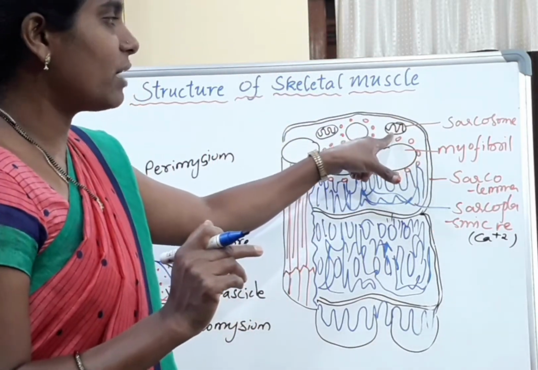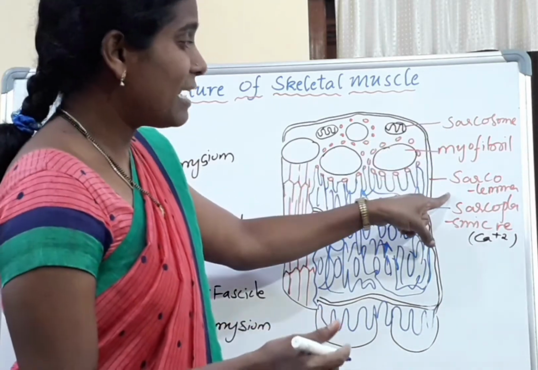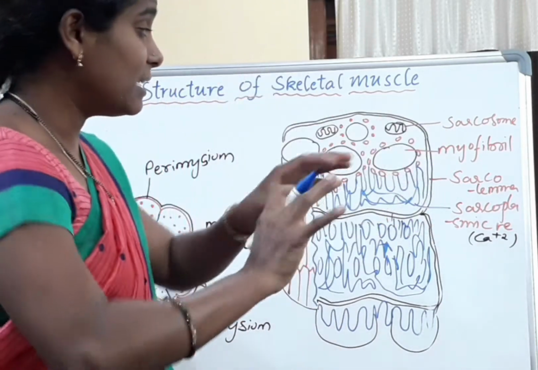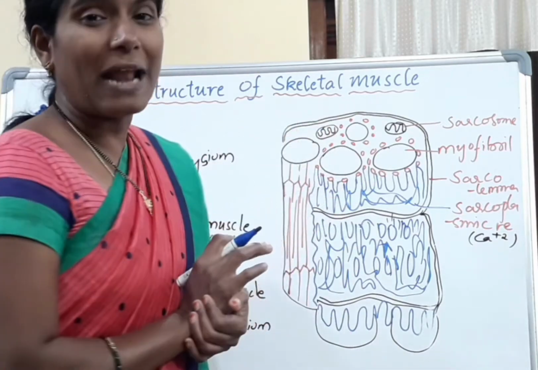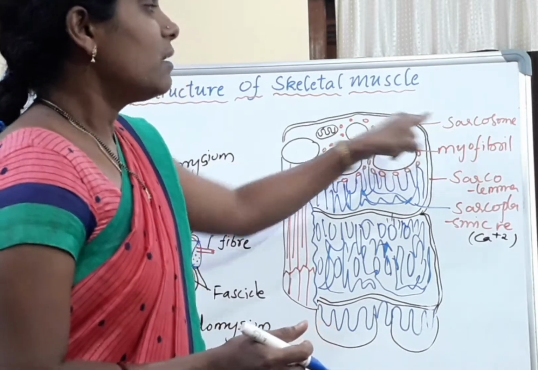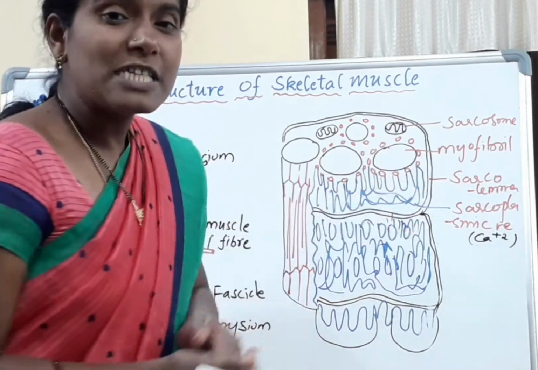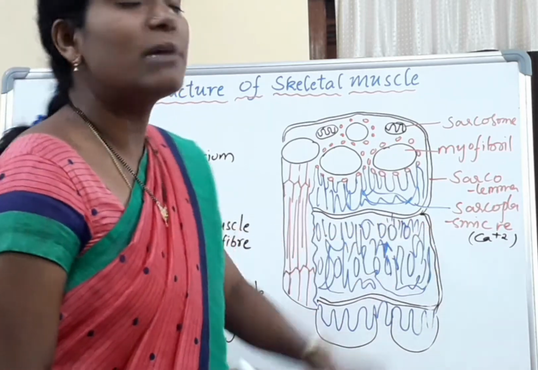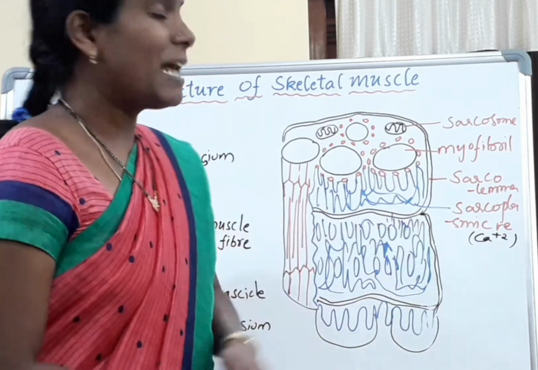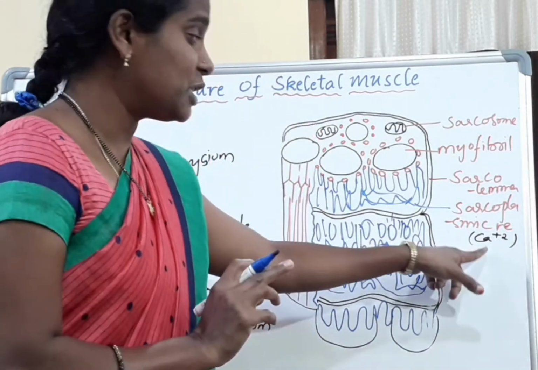For mitochondria, sarcosomes. Inside the plasma membrane there is sarcoplasm, the cytoplasm as sarcoplasm. Mitochondria are sarcosomes, and the endoplasmic reticulum is the sarcoplasmic reticulum. The sarcoplasmic reticulum plays a vital role and acts as a storage house of calcium ions.